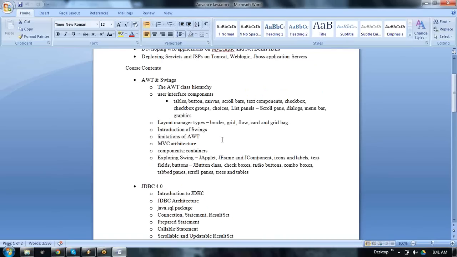Apart from this, there are EJBs, Enterprise Java Beans, web services, Struts, Spring, and Hibernate. Those are called frameworks, a different area that takes some time: JEE. So J2EE is the advanced Java, right?